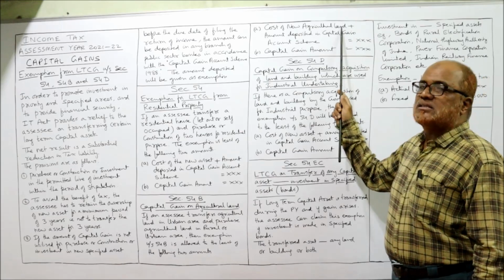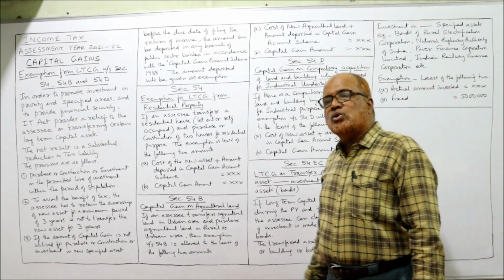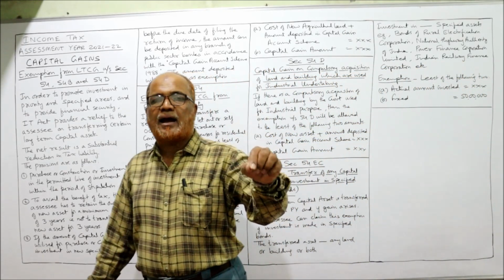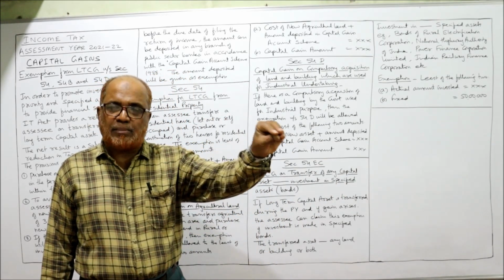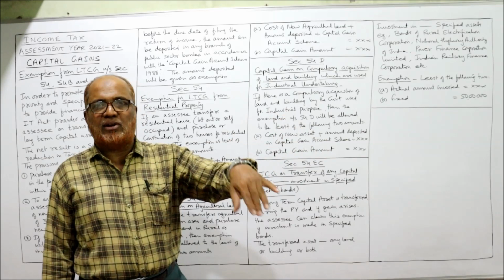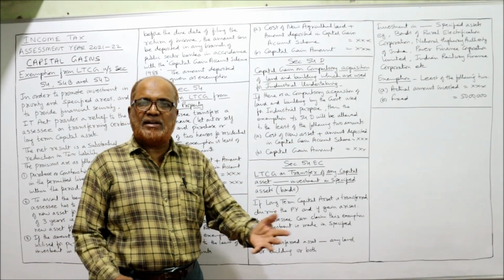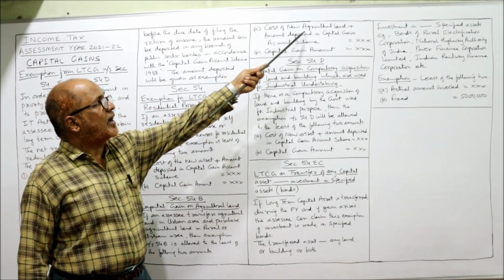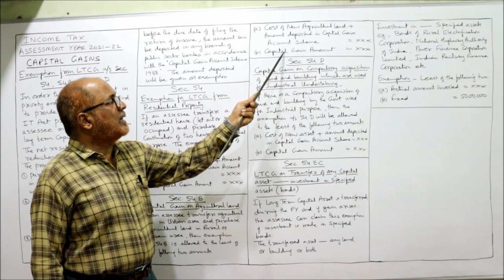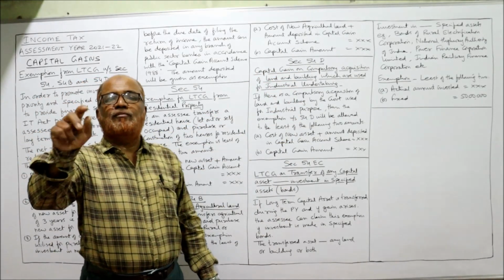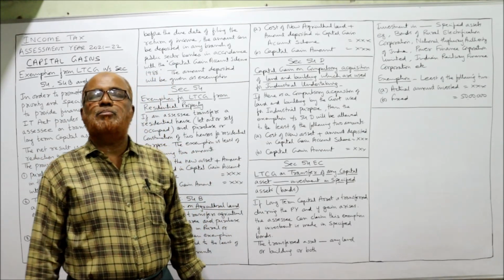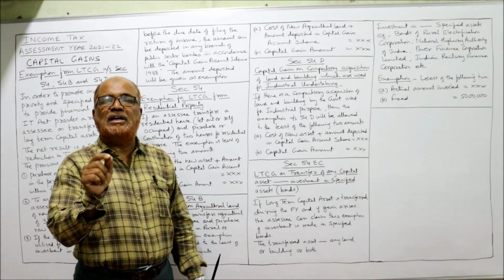Cost of the new agricultural land plus amount deposited in the capital gain account scheme. If the assessee has deposited some amount in the capital gain account scheme, that will also be eligible. Otherwise, we simply take the cost of the new agricultural land, or the capital gain amount. Whichever is least of these two will be allowed as exemption under section 54B.